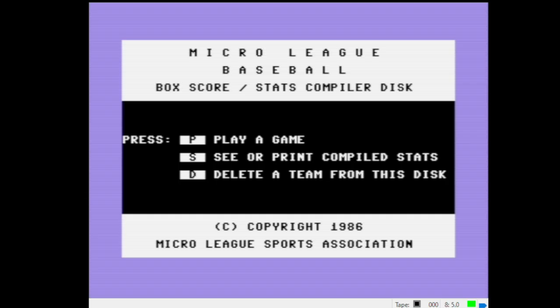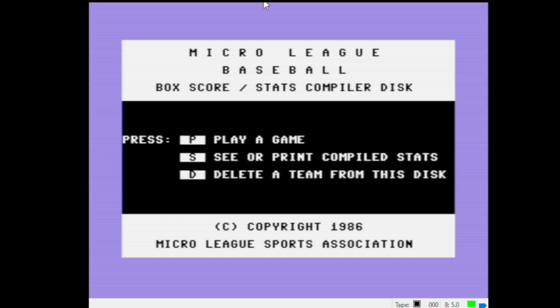Welcome to the Retrodome. Today we're going to be replaying game number 163 from the 1978 season between the Yankees and the Red Sox. We're using MicroLeague Baseball, Commodore 64 version. And I'm running this on the Vice emulator, although I do have the original discs and still have working Commodore 64 and Commodore 128 systems.